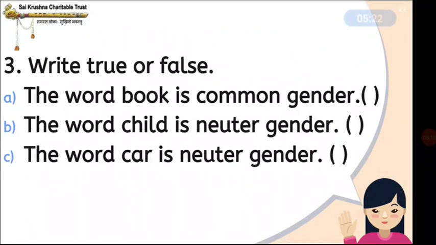So first one, the word book is common gender. True or false? You have to write down. The word child is neuter gender. You have to write true or false. The word car is neuter gender. You have to write true or false here.